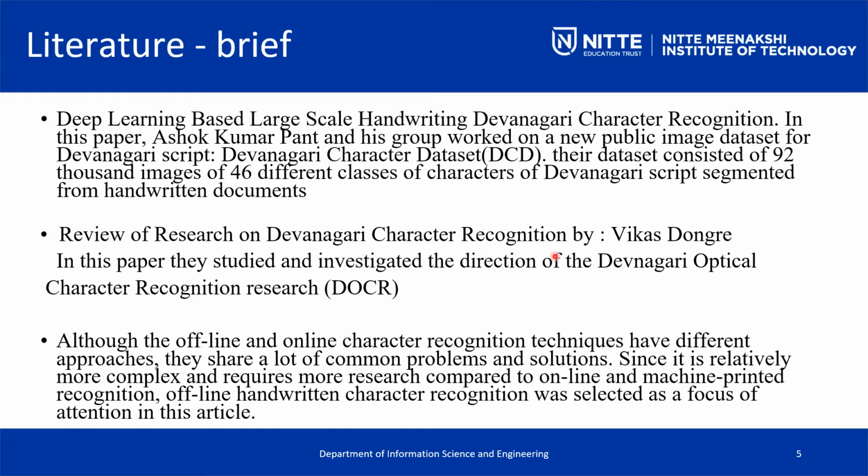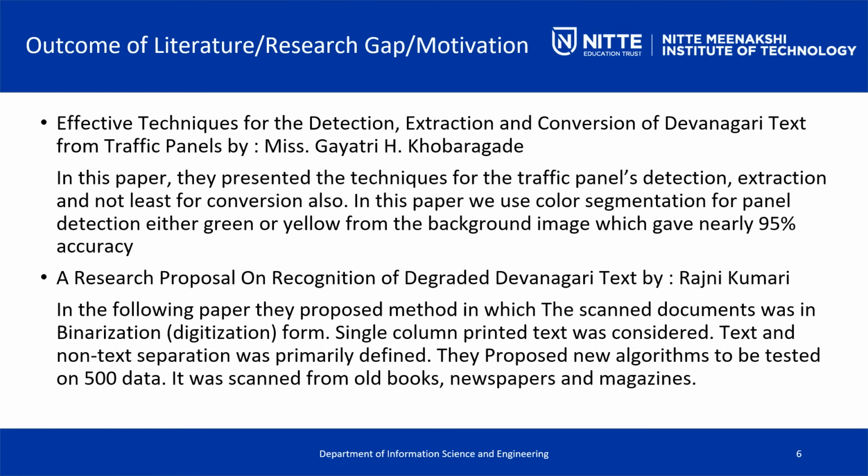The next one is called Review of Research on Devanagari Character Recognition, by Vikas Dongre, wherein in this paper they studied and investigated the direction of Devanagari optical character recognition research, where OCR is what we need to understand here. Next is the paper Effective Techniques for Detection, Extraction and Conversion of Devanagari Text, by Gayatri Korbade.